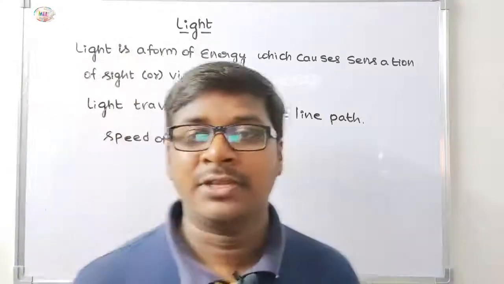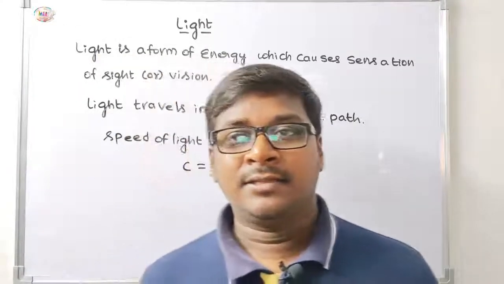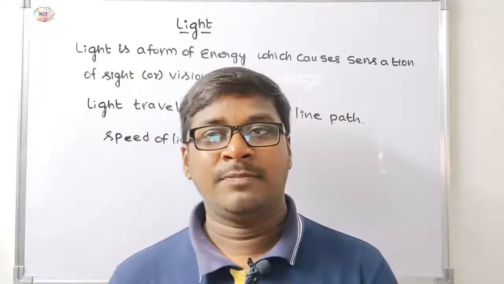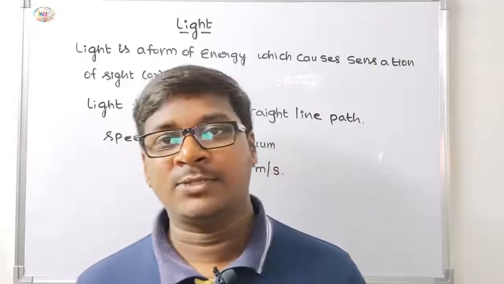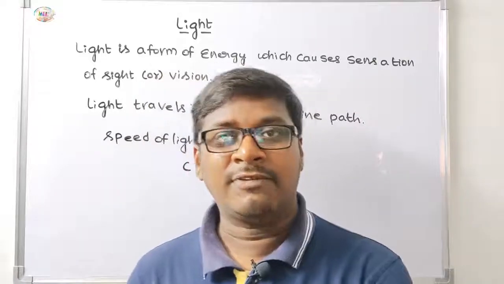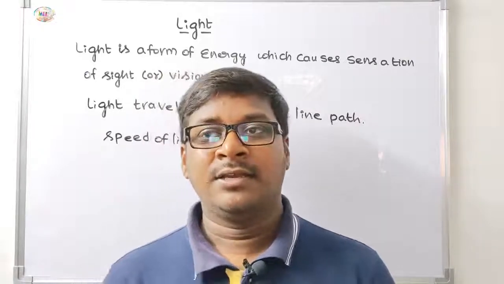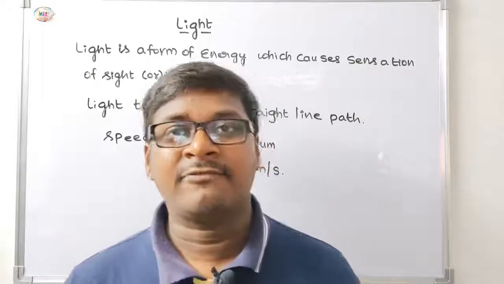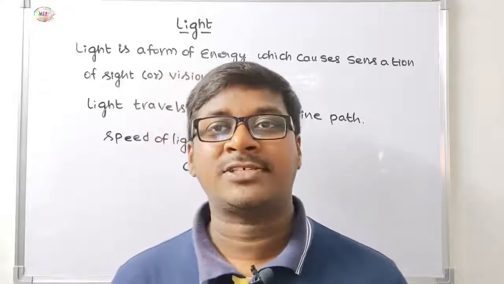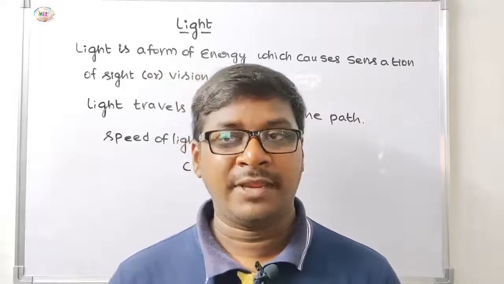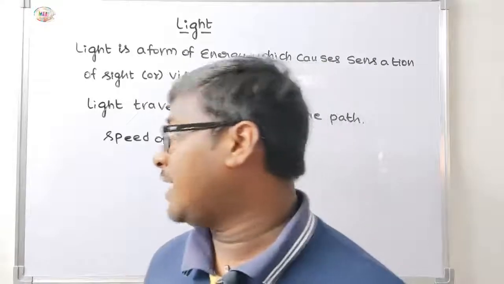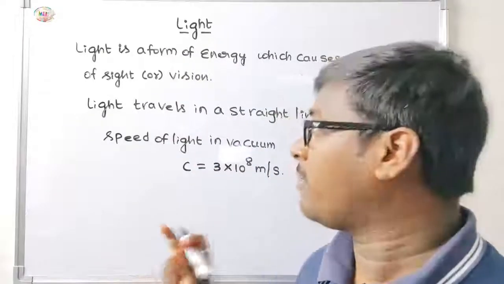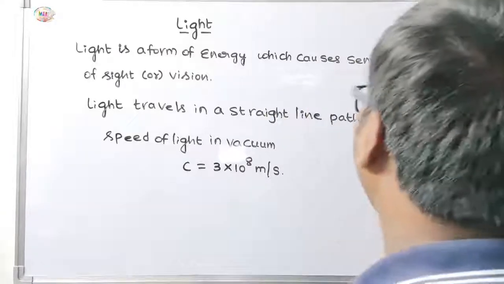One more thing: images are formed in the presence of mirrors and lenses. Different types of mirrors and lenses are used to form images by using the laws of reflection and refraction, and there are so many applications in this light chapter. Next we will discuss reflection. The first topic in this light chapter is reflection.